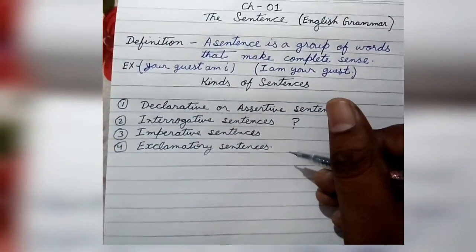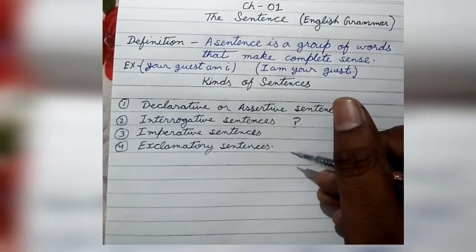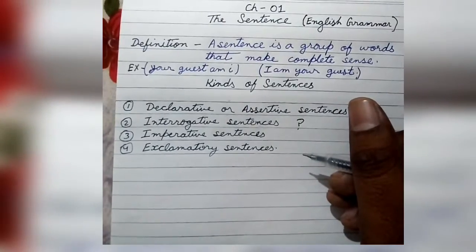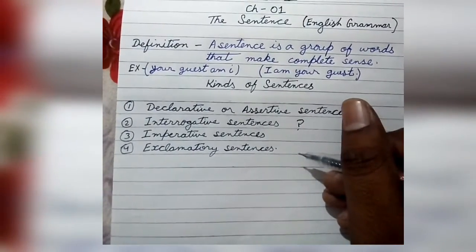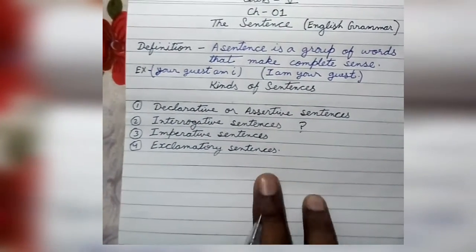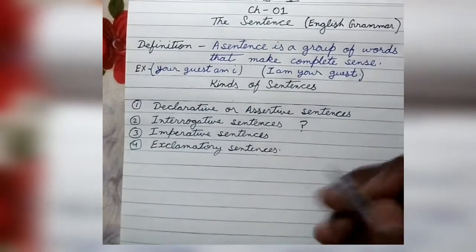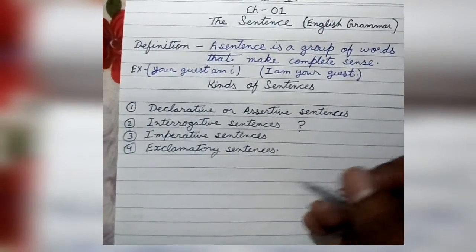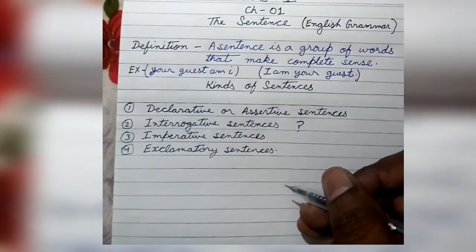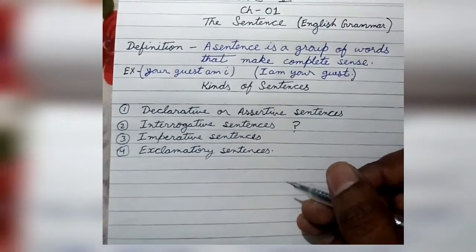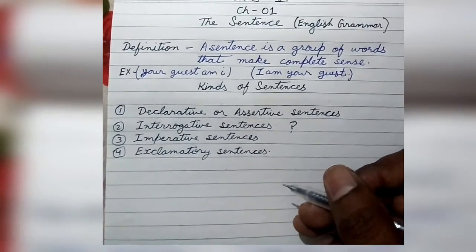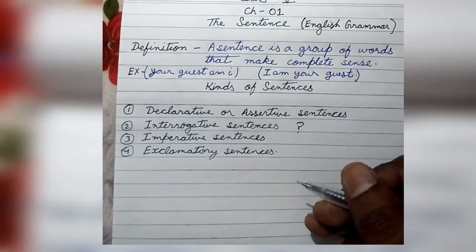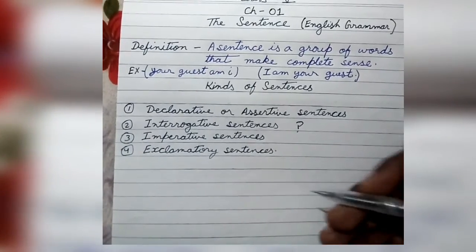Now let's see exclamatory sentences. What is the definition of an exclamatory sentence? A sentence that expresses a sudden or strong feeling of the mind, or a wish or a prayer, is called an exclamatory sentence. So, for example, "What a beautiful sight!"